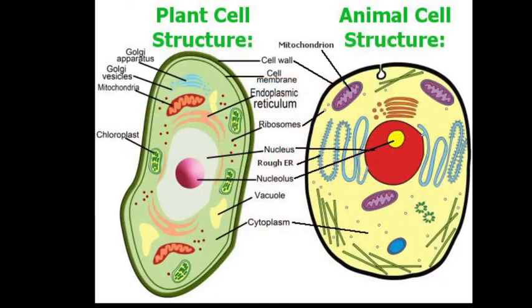Okay, now here there is the plant cell and animal cell. Cells are the basic unit of living organisms, as we know, and all life processes are carried out there. Animal cells and plant cells share the common components of a nucleus, cytoplasm, mitochondria and a cell membrane. Okay, a plant cell has three extra components: a vacuole, chloroplast and a cell wall, that are not present in an animal cell.